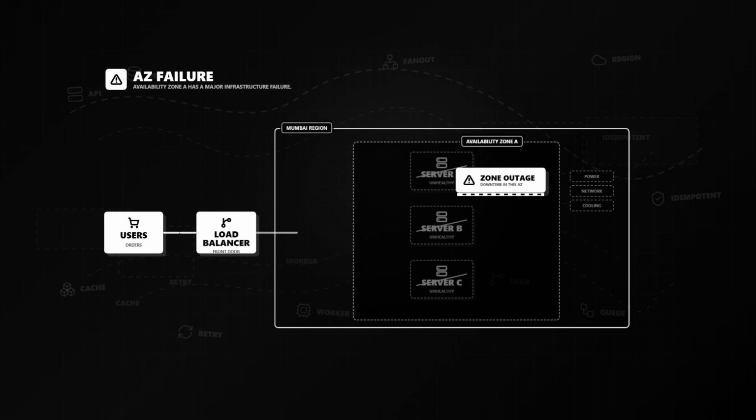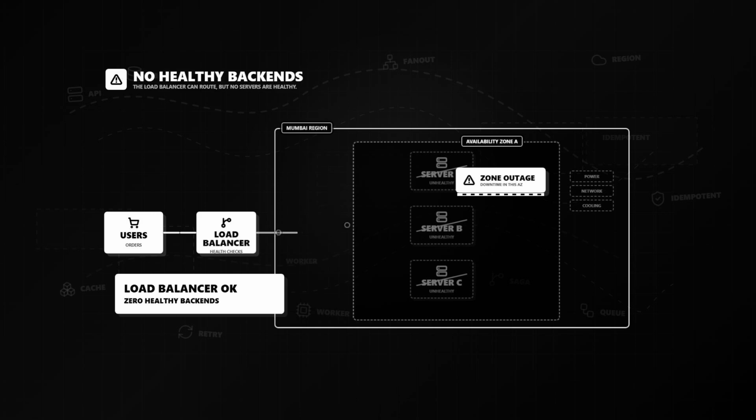Now imagine that availability zone A experiences a major infrastructure failure. The load balancer is still capable of routing traffic, but there are no healthy servers available to receive it. Even though FoodDash had 3 servers and a load balancer, the entire system has gone offline.